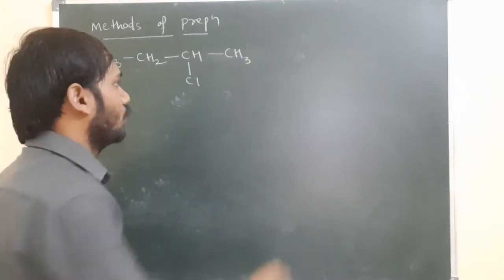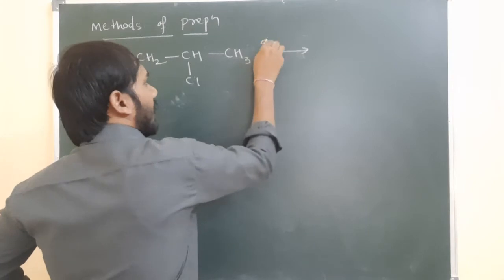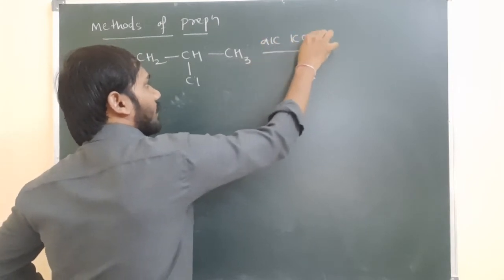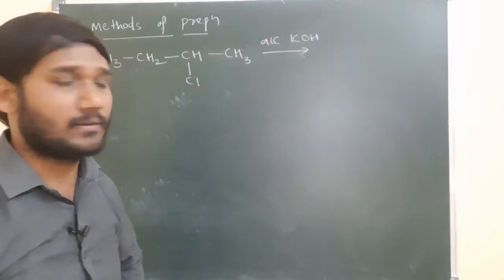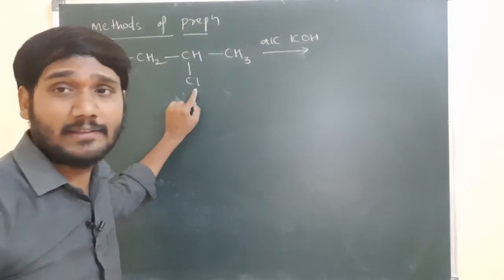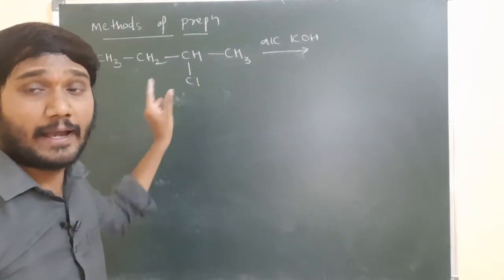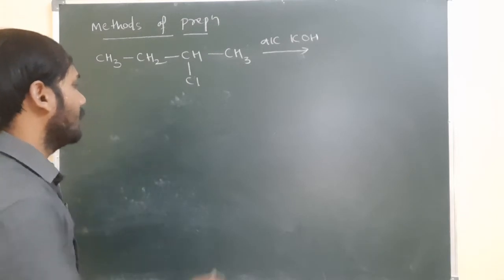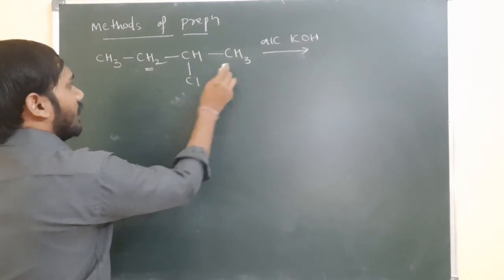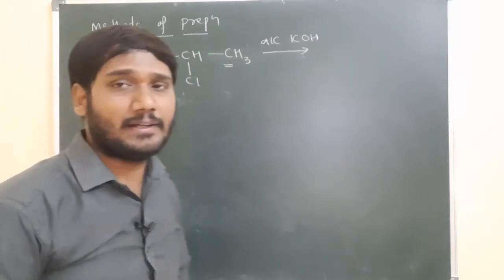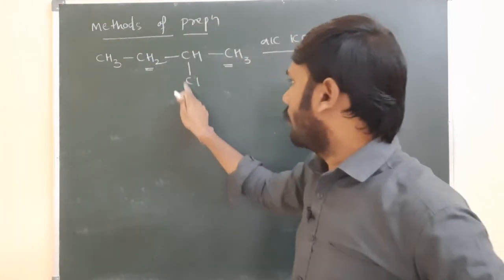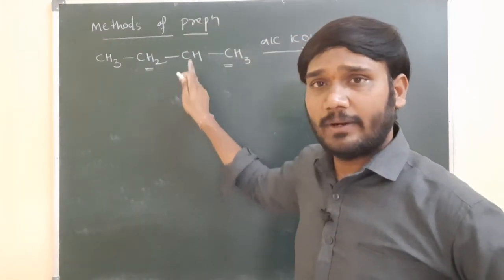2-chlorobutane. From the 2-chlorobutane, we are reacting with alcoholic potassium hydroxide. So what is the product that takes place? We know that chlorine is eliminating from one carbon and hydrogen is eliminating from another carbon. To the left side of this carbon and the right side of this carbon, two hydrogens are there. So here, this is the chlorine attached carbon. Chlorine is eliminating from this carbon.